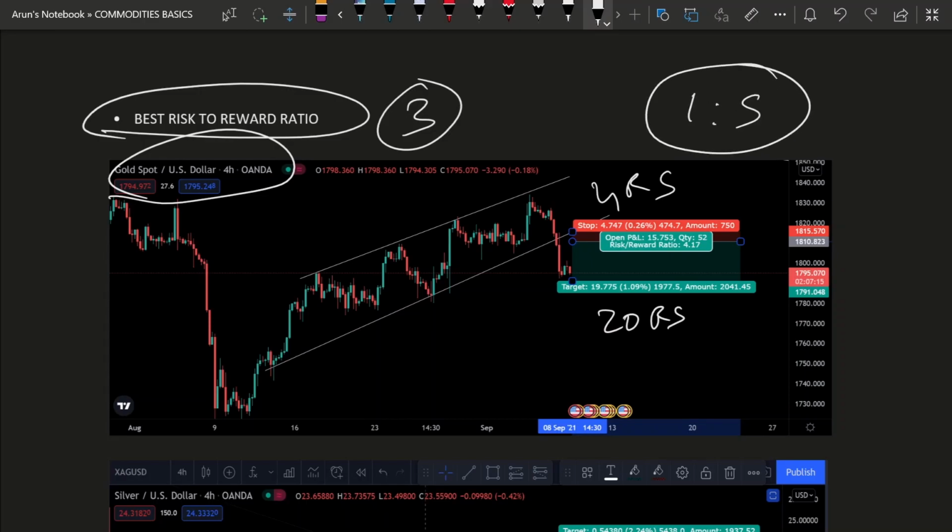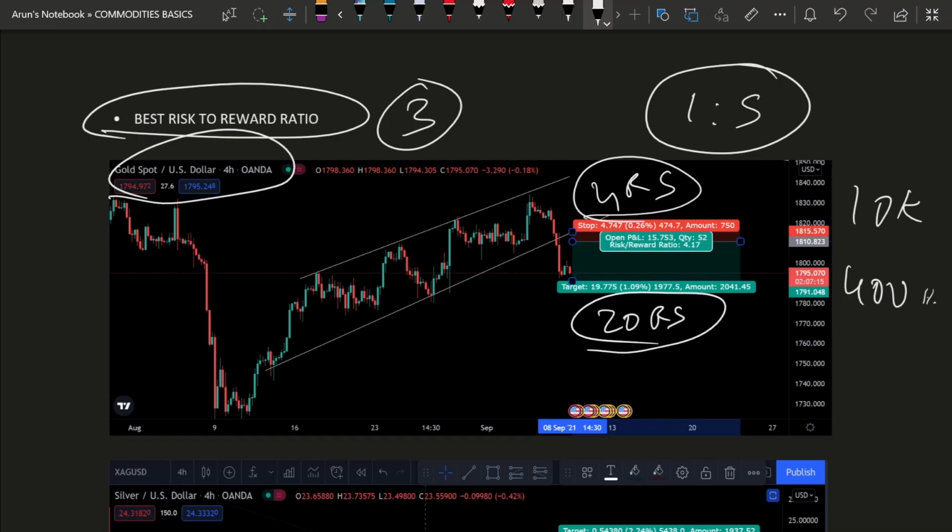This is what I'm trying to say about commodities. Even if you have 10,000 and you just buy one lot of gold, which is around 400 rupees, you would be risking only 4 rupees per lot, which is basically 1%. And the reward over here would be around 20 rupees, which is around 5% of 400 rupees. So that is why there is a very good risk to reward ratio.